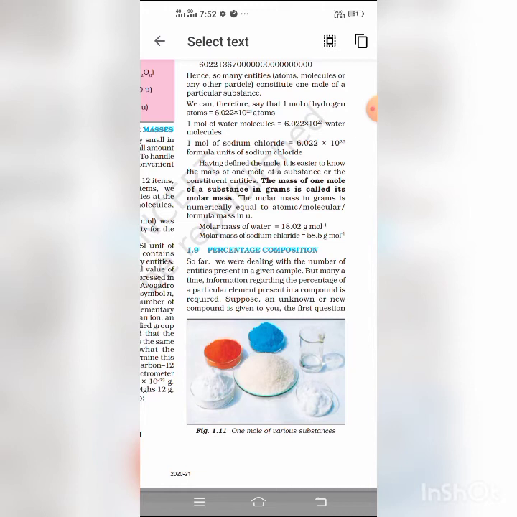Now student, gram atomic mass. The gram atomic mass of an element is defined as the mass of Avogadro number of atoms. So the mass of 6.022 into 10 to the power 23 atoms of hydrogen equals 1 gram. The mass of 6.022 into 10 to the power 23 atoms of oxygen equals 16 gram.